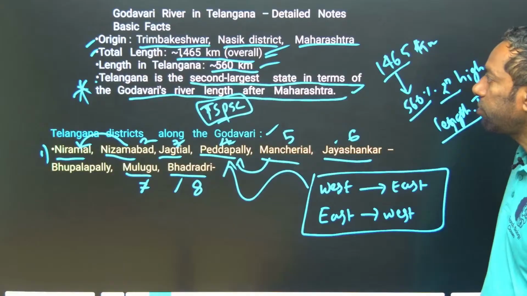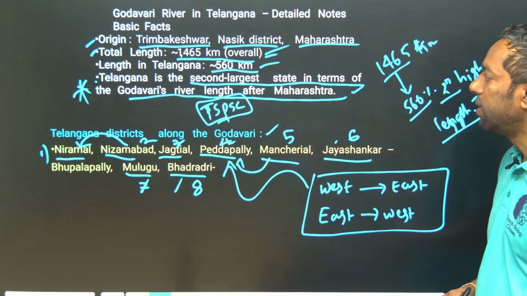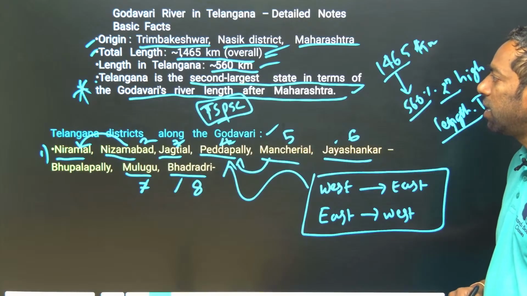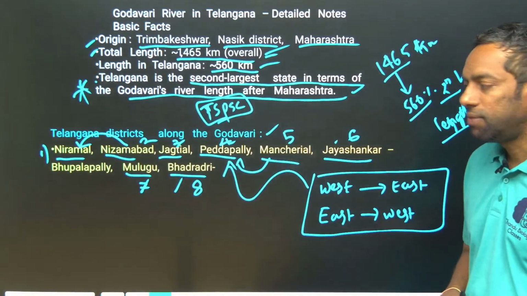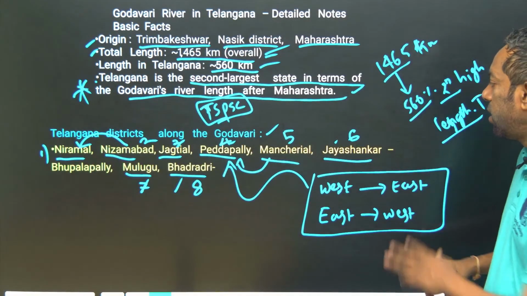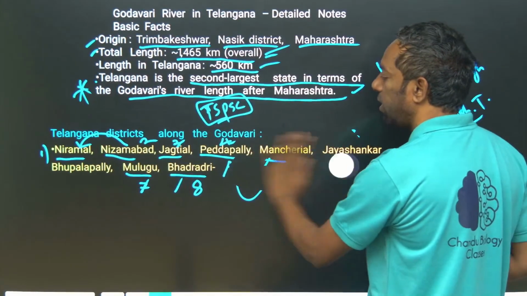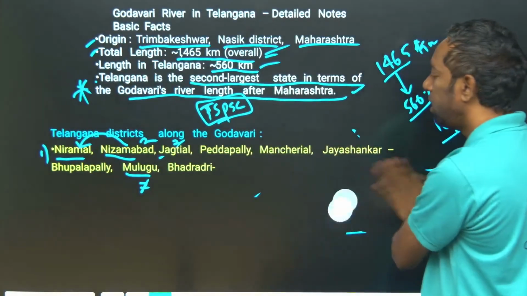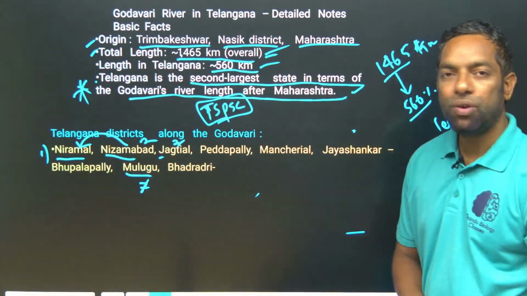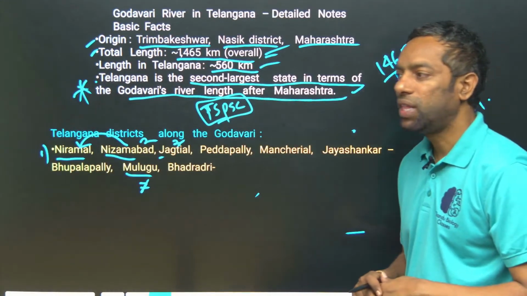Basics of Telangana: the river originates in Nasik district, and its length in Telangana is 560 kilometers, making Telangana the 2nd largest state in terms of Godavari river length after Maharashtra. The districts in Telangana where the Godavari flows are Nirmal, Nizamabad, Peddapalli, Manchiryal, Jayashankar Bhupalpalli, Mulugu and Bhadradri Kottagudem.